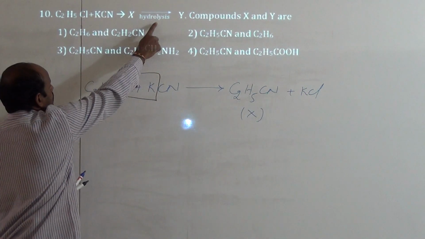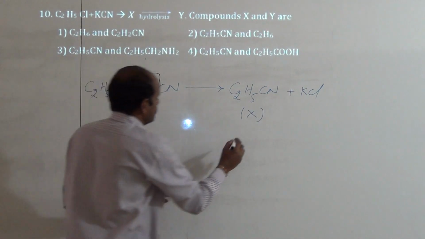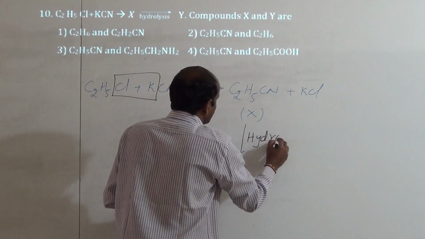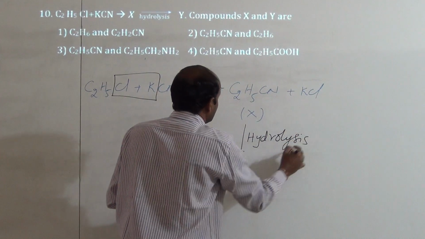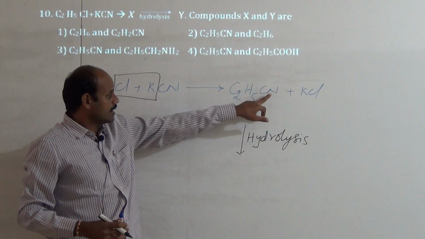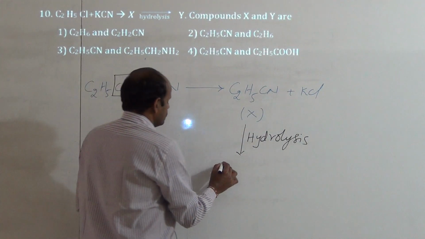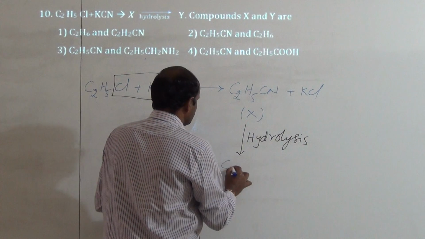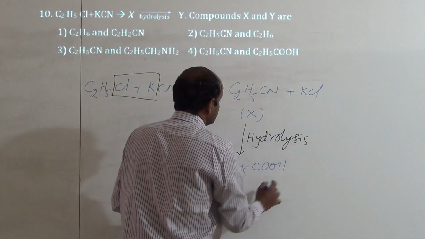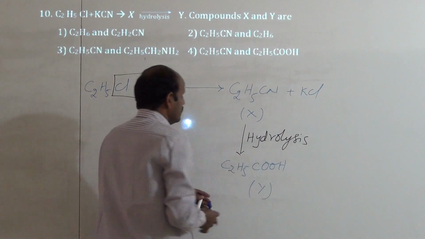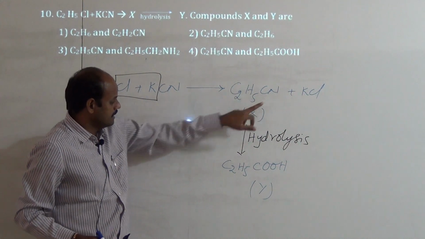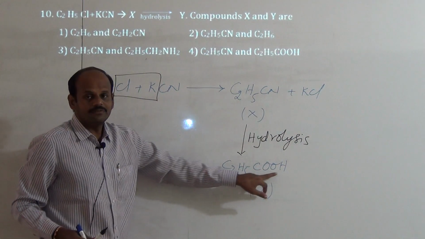Again, which on hydrolysis gives Y. What happens on hydrolysis? The cyanide group becomes a carboxylic acid group. Thus we get C2H5COOH. So it is Y. Then what are X and Y? Here X is C2H5CN and Y is C2H5COOH.